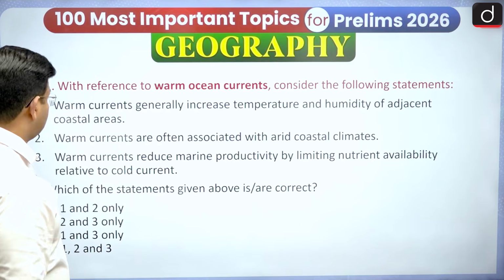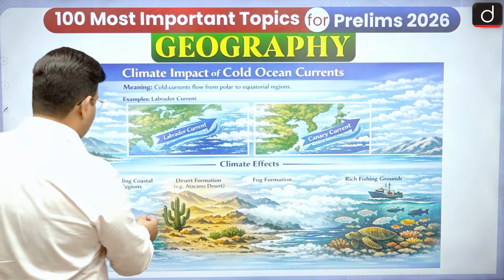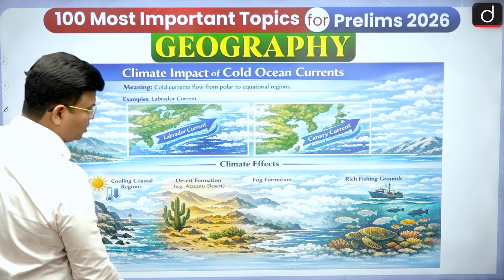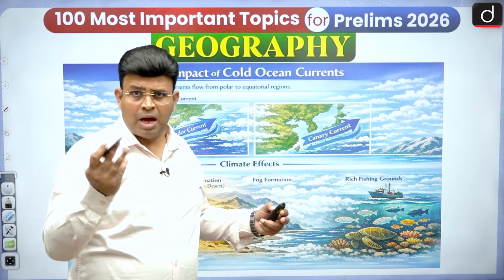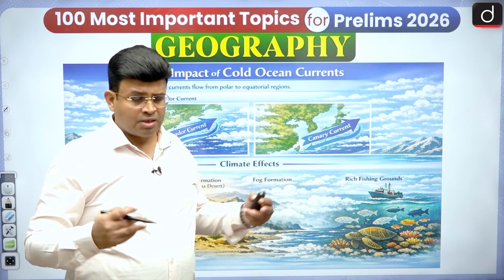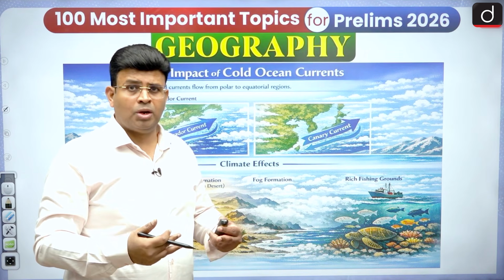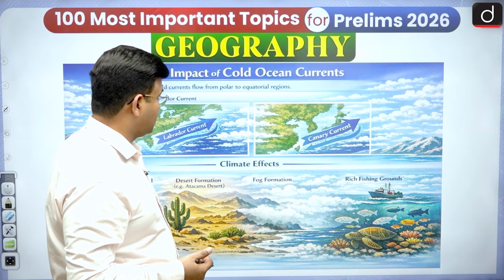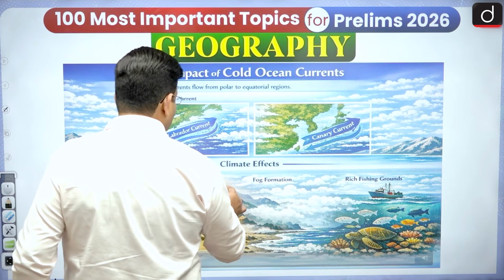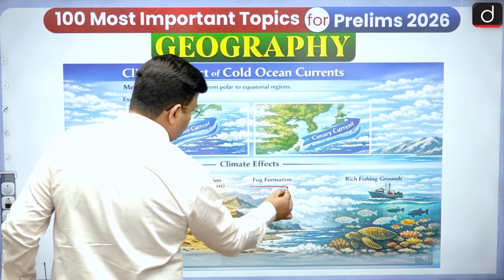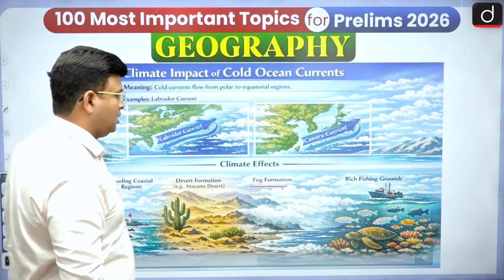Is it clear? The next part that we are going to see is the climate impact of cold ocean current. There will be cooling, colder regions, desert formation. Yes, due to the cold water there can be fog formation. You have seen that during the winter fog forms: some moisture comes, suddenly it converts to RH 100%, saturated, and then fog forms along the cold water in the region. You can say the Labrador cold current you have seen, fog formation can be there. Yes, rich fishing grounds can be there in this region.